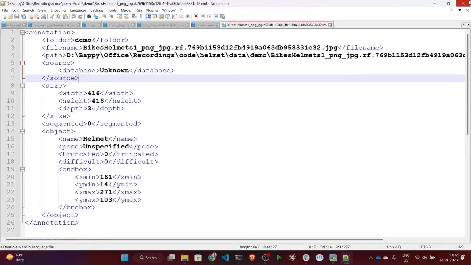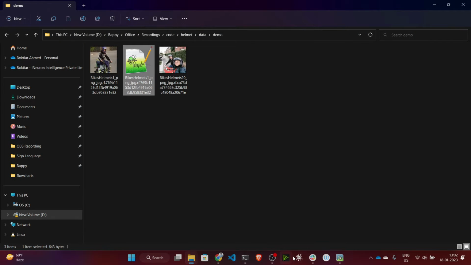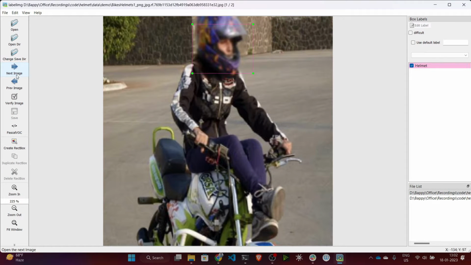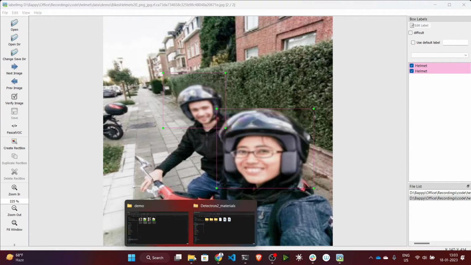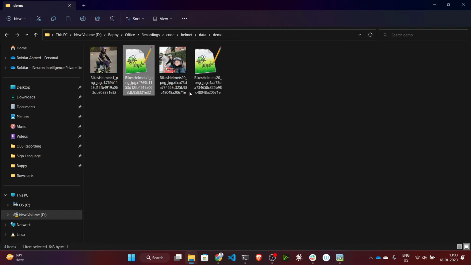That's how we need to annotate all the images available inside the folder. If you click on the next image, it will give you the next image. Again, make sure Pascal VOC is selected. Now create a rectangle box for the helmet. And if any person is not wearing a helmet, you can label it no helmet. That's how we need to annotate all the data. Once it is done, click on save, and it will again generate an annotation file.